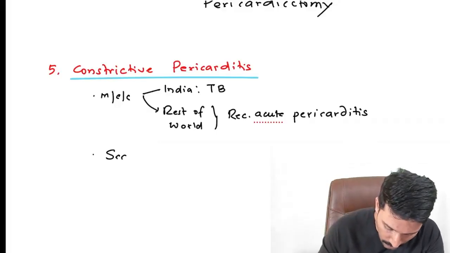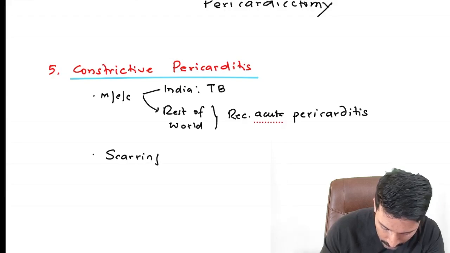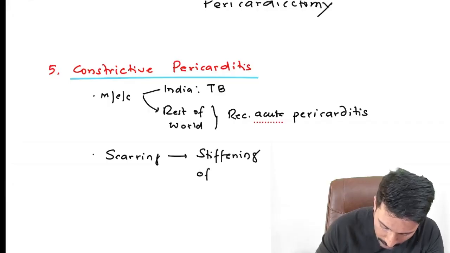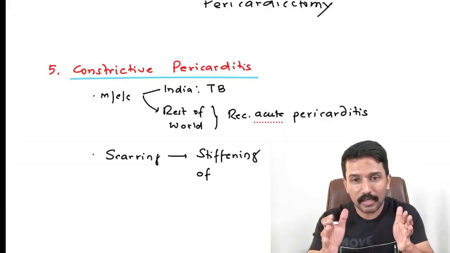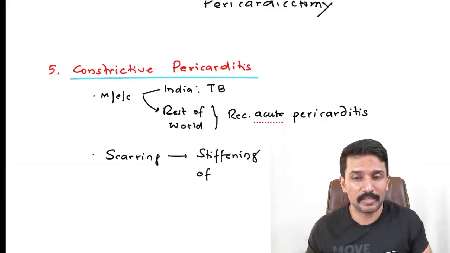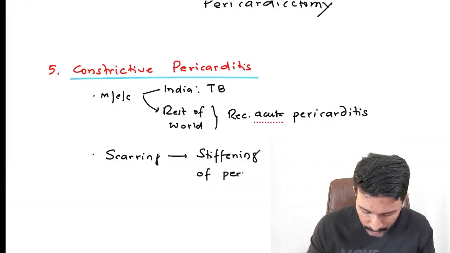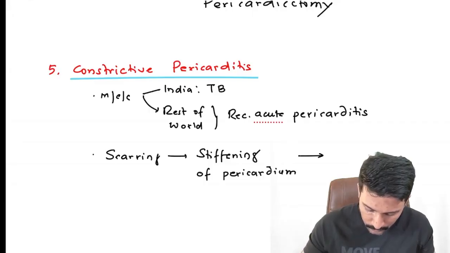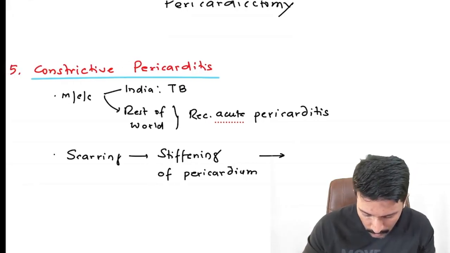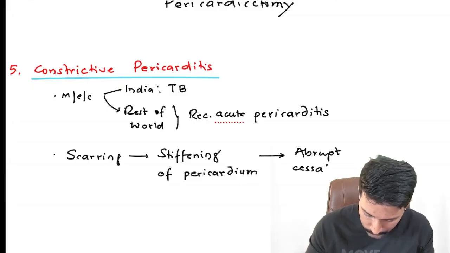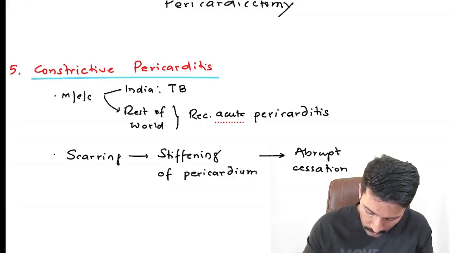So there is scarring or stiffening of the pericardium. Scarring has resulted in stiffening of pericardium, and because of stiffening, the pericardium can only stretch a little bit, and passive filling is only possible till the limit of stretch of the pericardium is reached. The stiffening of pericardium has resulted in abrupt cessation of passive filling.